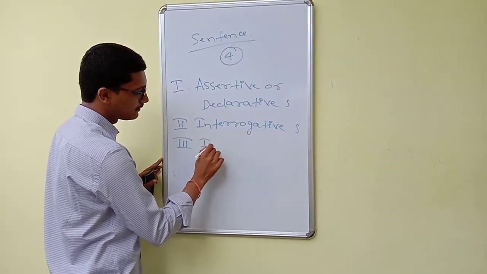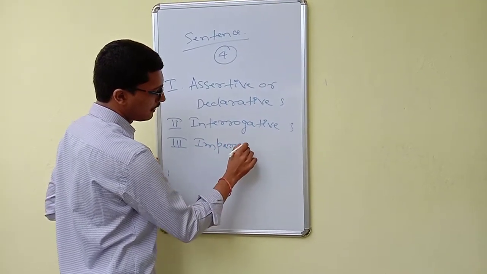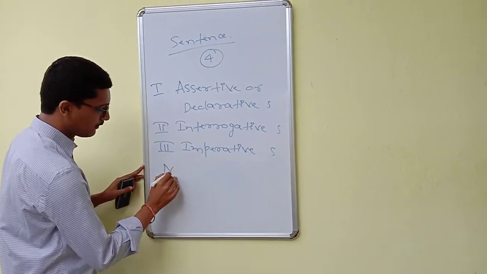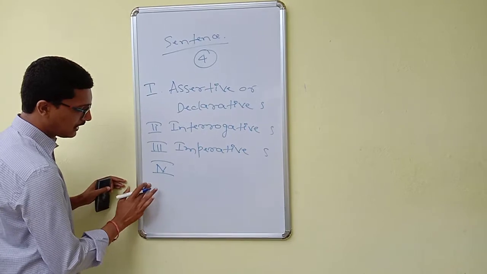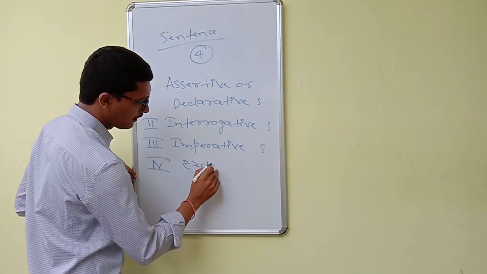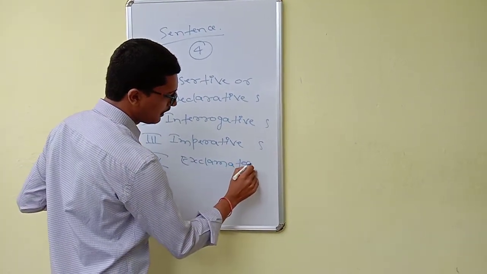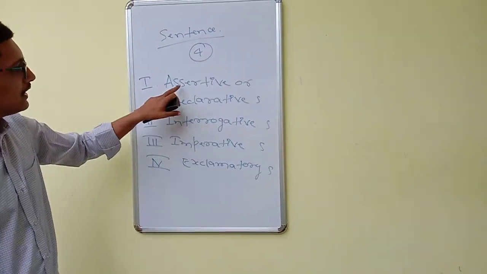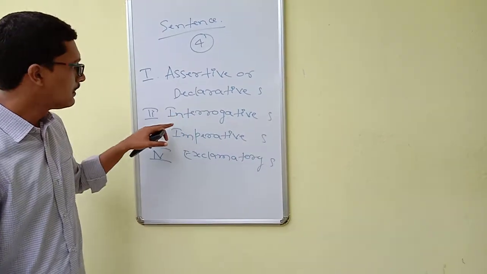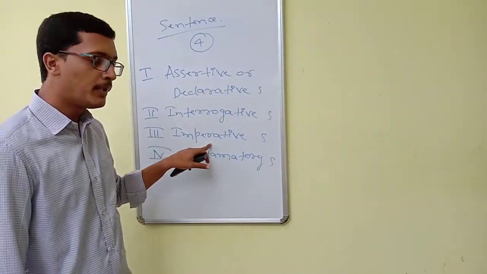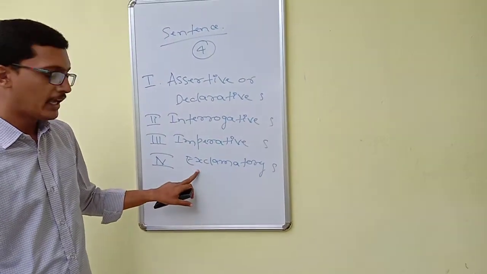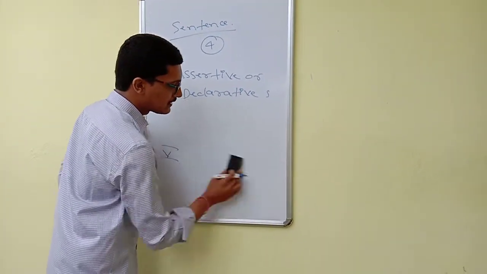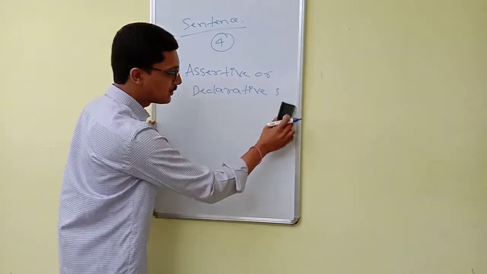Third one, imperative sentence. Fourth, as well as the last one, exclamatory sentence. Now we'll discuss these 4 sentences one by one, what each sentence actually means.